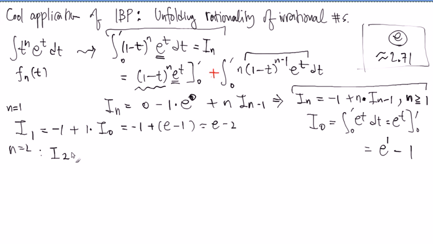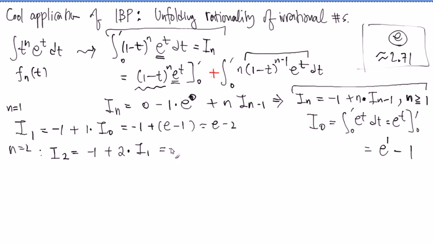The formula says there's no n involved in the minus 1, but there is n involved in the other term. So n is 2. So 2 times, when n is 2, this becomes 2 minus 1, so I subscript 1. Again, this is a short summary of repetitive use of integration by parts, so that you don't have to do the integration by parts. You recognize that there's a clear pattern when you repeat this integration by parts. So just focus on that pattern. That pattern is summarized right here.